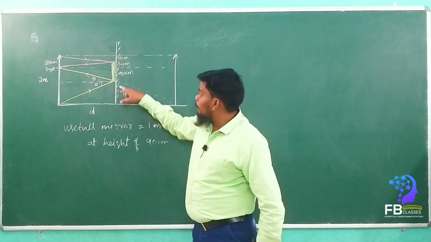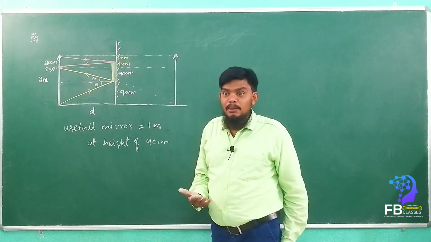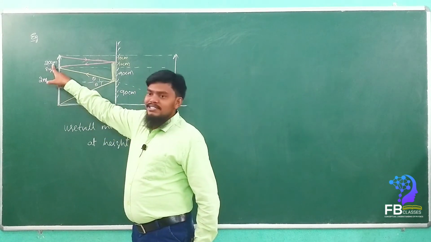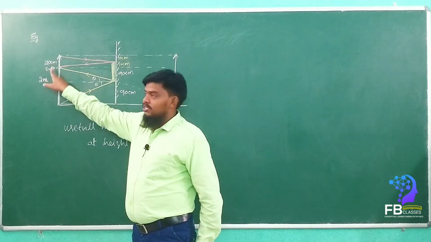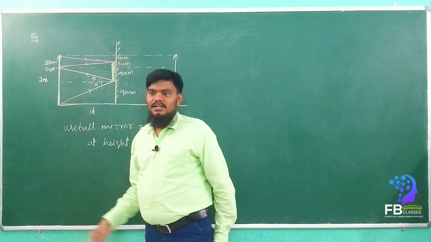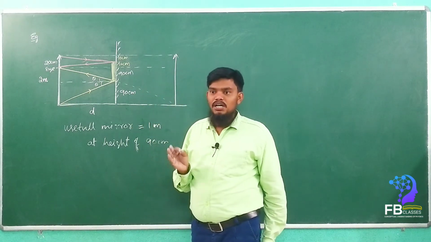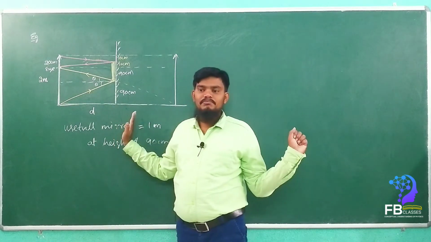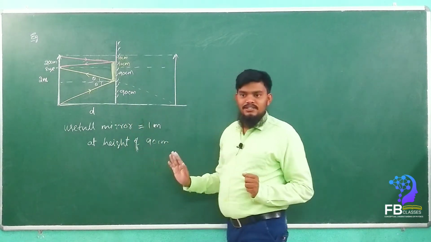Now second, the position. How can we find the position? The short trick, my dear: 2 meters minus 20 centimeters, how much? 1.8 meters. Half of 1.8 is 90 centimeters. Simple. Do you understand the short trick?